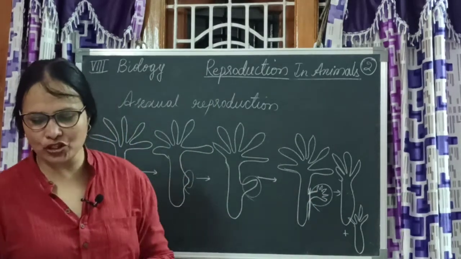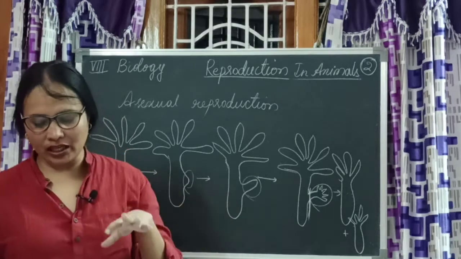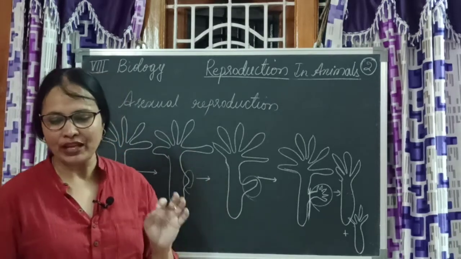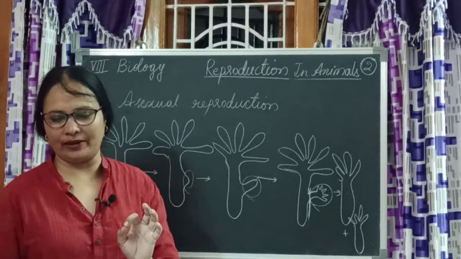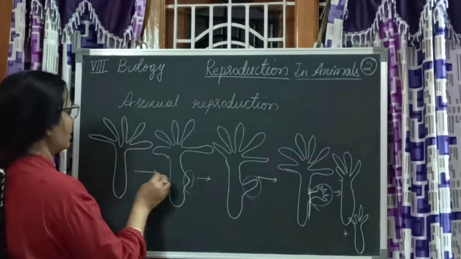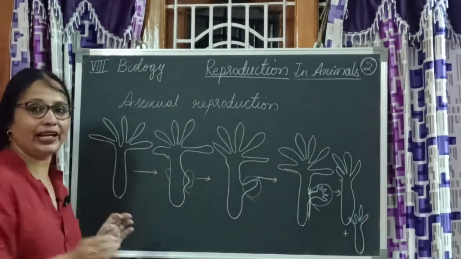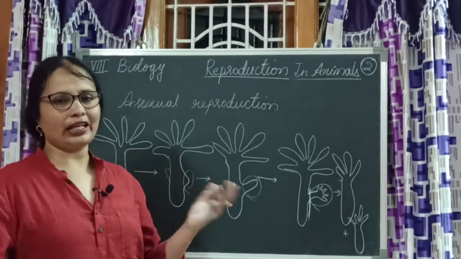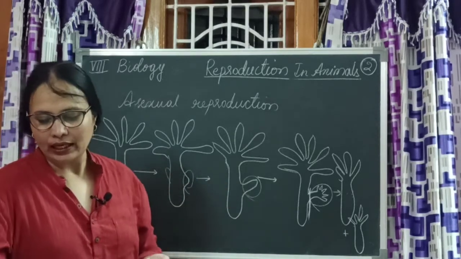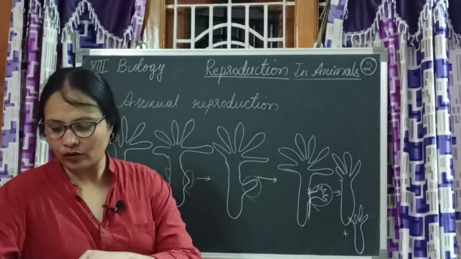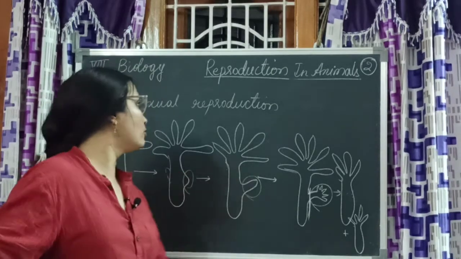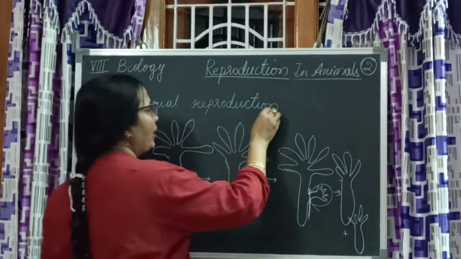Okay, what did they mention here? The hydra, a microscopic aquatic organism, reproduces asexually, and sometimes not just one bulge, it may have 2-3 bulges at a time. At a time it can give rise to 2-3 buds. This type of asexual reproduction, we call budding. What do we call it? This is called budding.